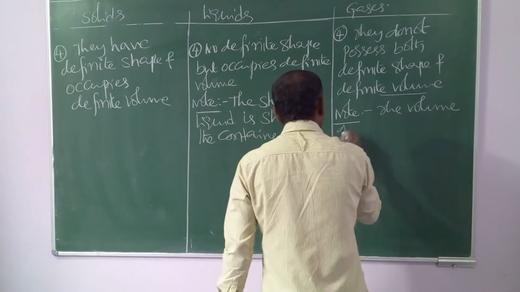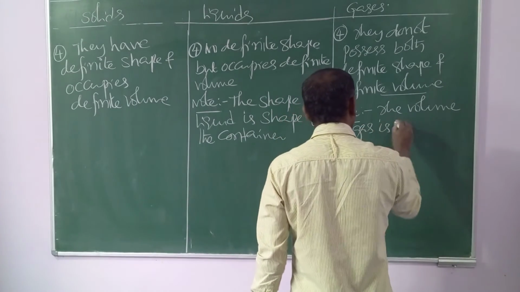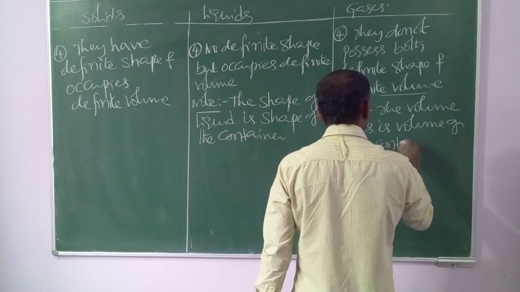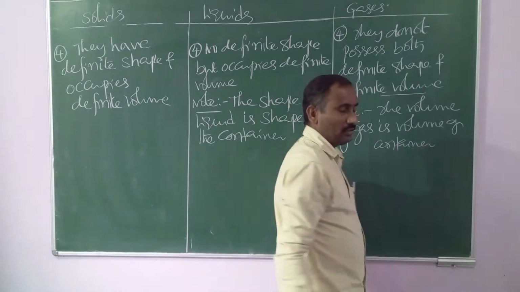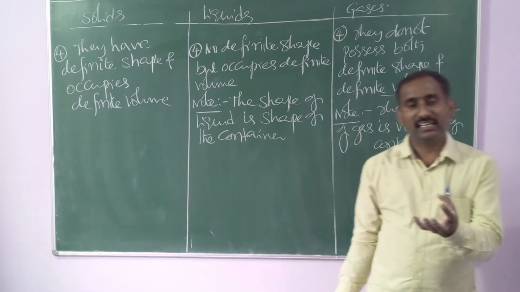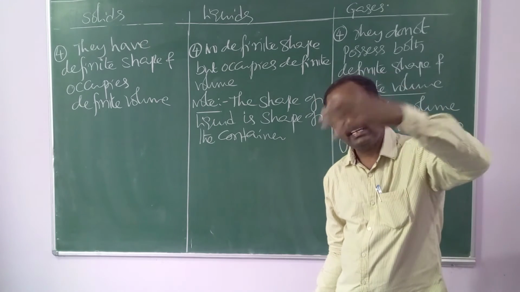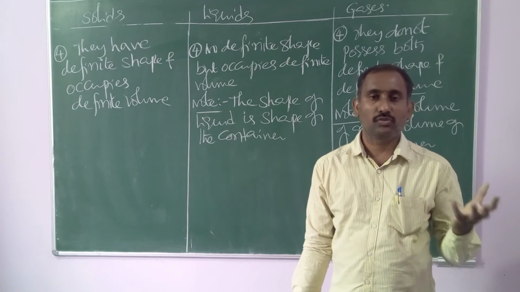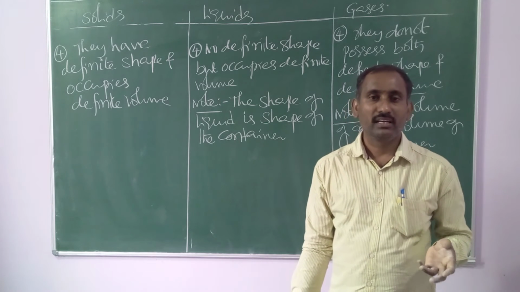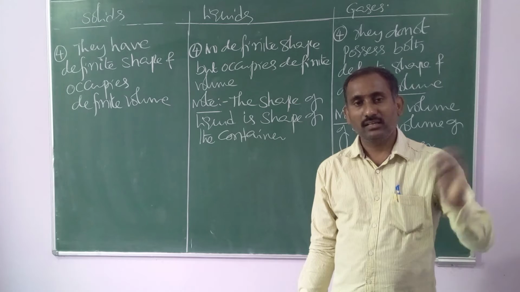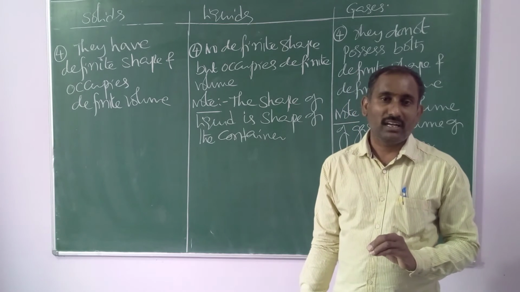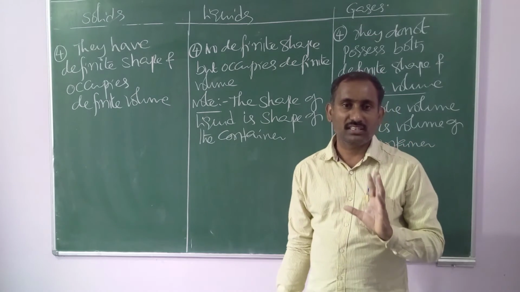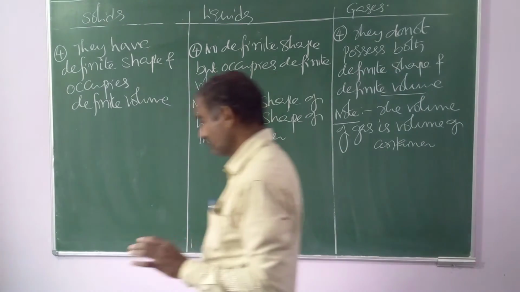The volume of the gas is the volume of the container. If we take oxygen in a 500 ml container, then oxygen occupies the entire volume. That means gases occupy the entire available volume. Therefore, volume of oxygen gas is 500 ml. If we take oxygen gas in a 1000 ml container, then the gas occupies the entire available volume. Therefore, volume of the oxygen gas is 1000 ml.